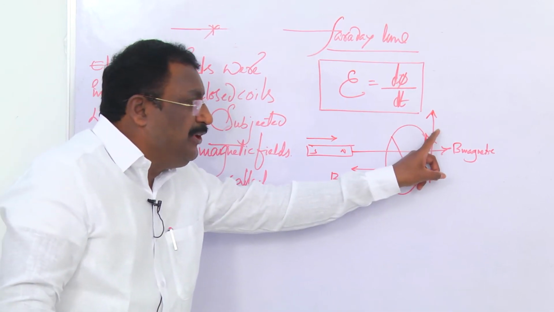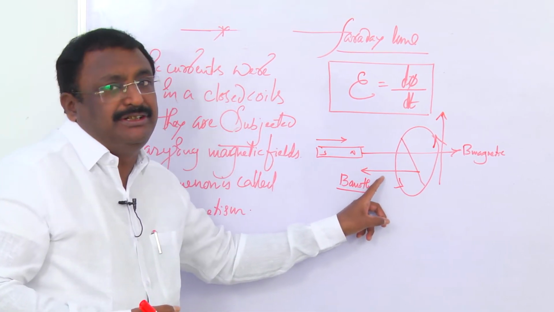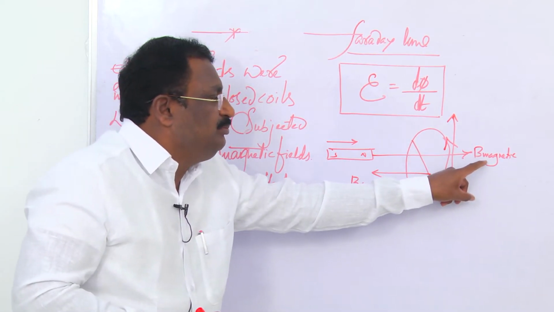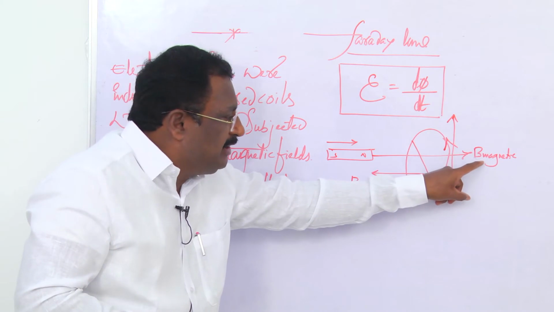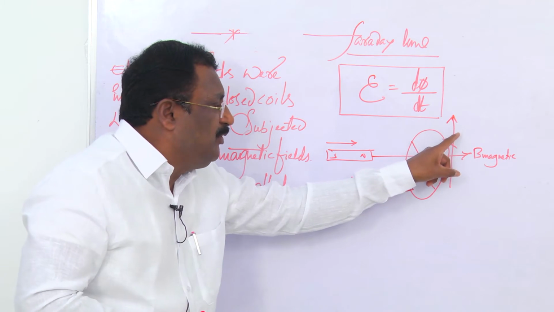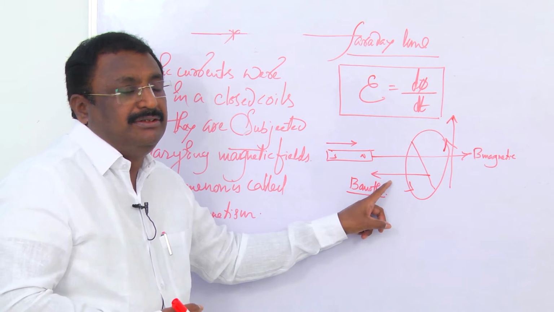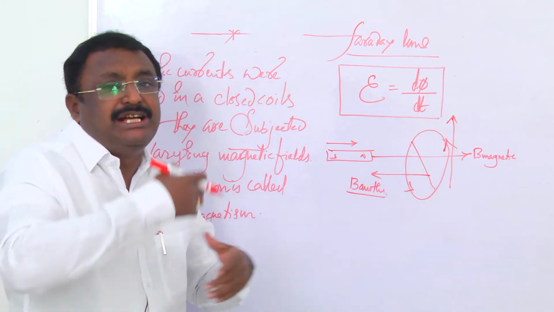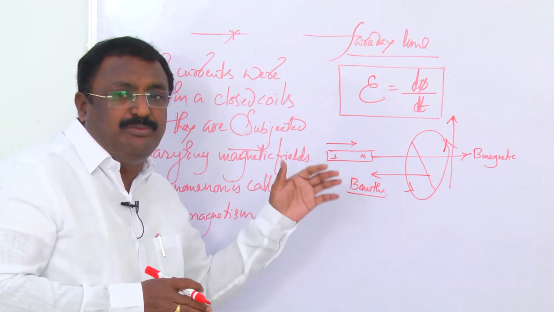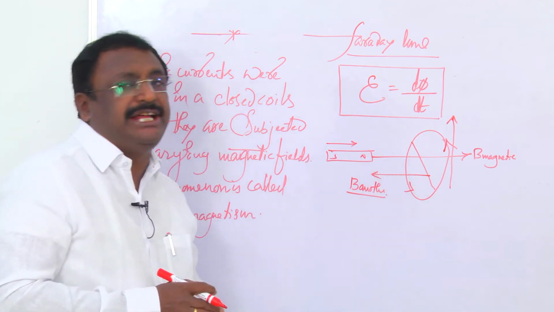Here the direction of the induced EMF we are expressing in terms of this induced magnetic field. This induced magnetic field is always opposite to the original magnetic field. Due to this magnetic field, EMF is induced. If you want to express the direction of the induced EMF, we depend upon this magnetic field. So, the induced EMF creates another magnetic field in the direction opposite to the direction in which the bar magnet is moving.